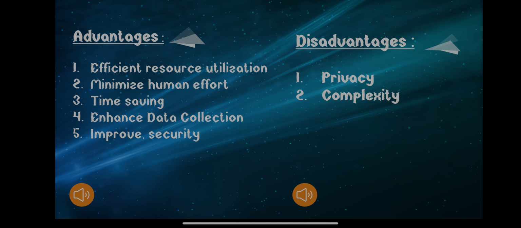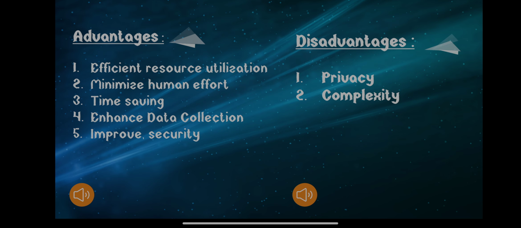Now the second point is minimize the human effort. As the devices of IoT interact and communicate with each other and do a lot of tasks for us, they minimize the human effort. This is very common in the case of all these devices, because all of them are implemented to reduce the human effort. Even the internet makes things easy for us to find information, or solve other problems related to communication and data transfer.